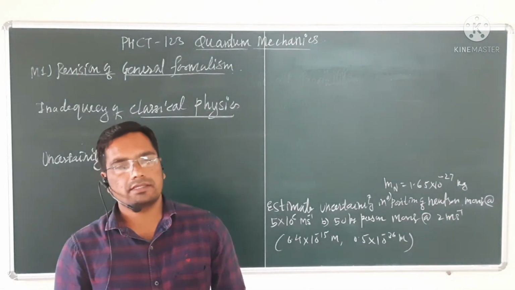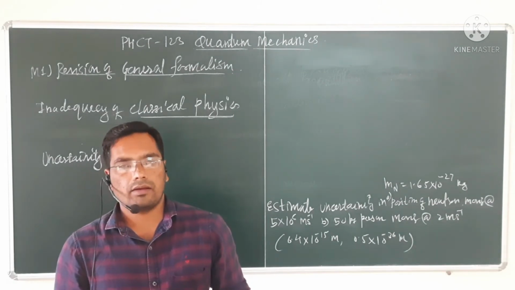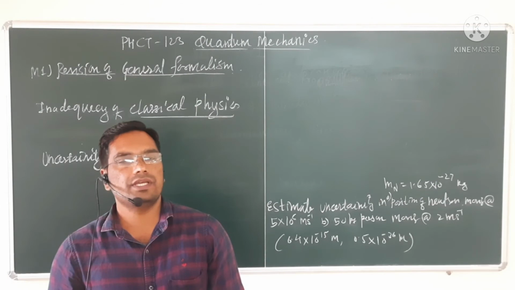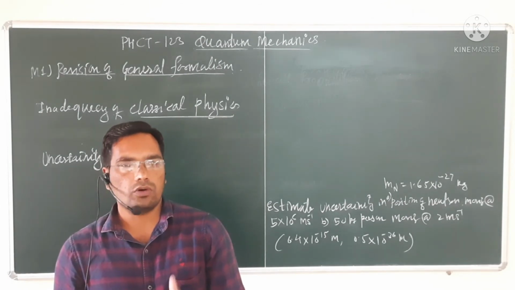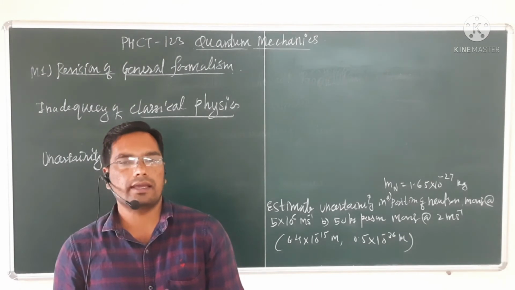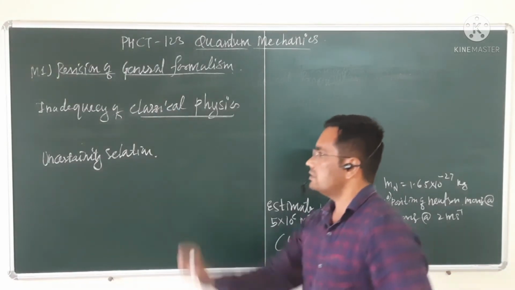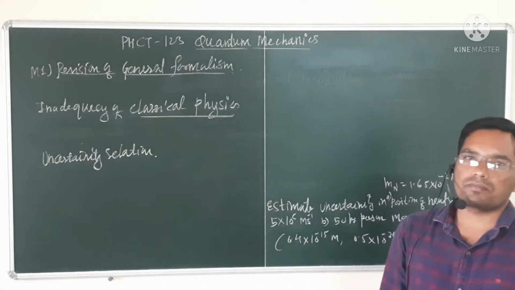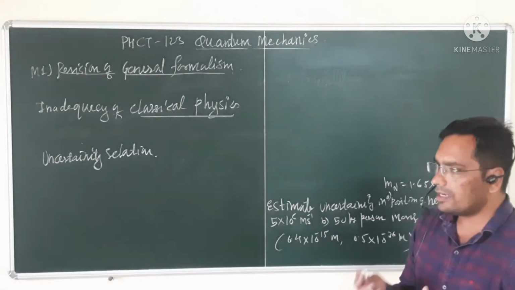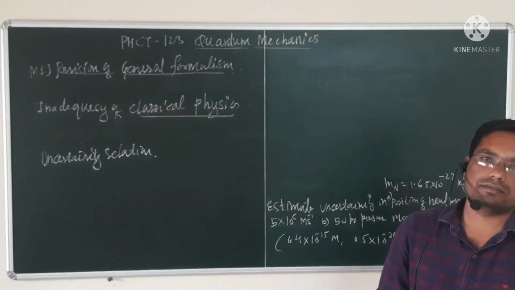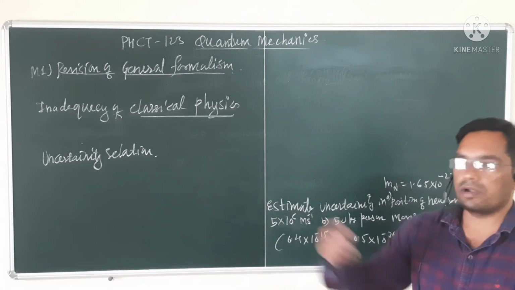So quantum mechanics is the study of those particles, and macroscopic means the objects which we can see with our naked eye. The study of motion of those particles comes under the category of classical mechanics. Inadequacy means the limitations of classical mechanics, which lead us to go for quantum mechanics.